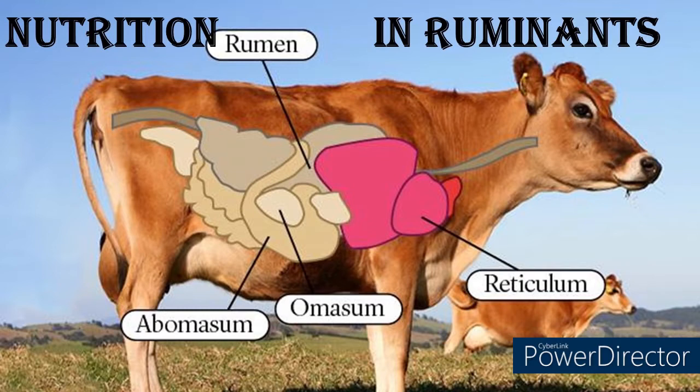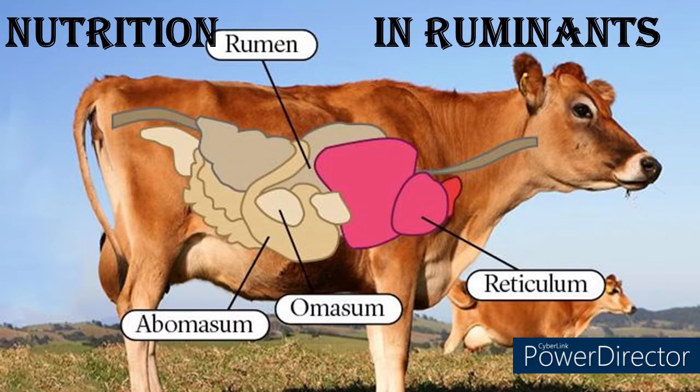Since those bacteria are involved in the degradation of cellulose, they are known as cellulose degrading bacteria, and in this process the byproduct is methane gas, so they are also known as methanogenic bacteria.